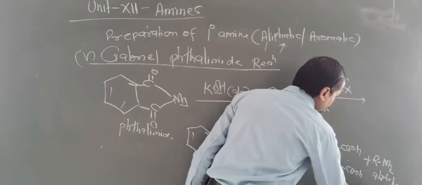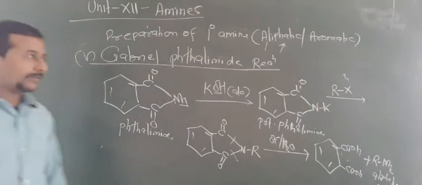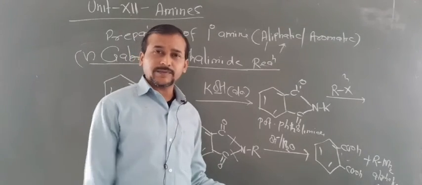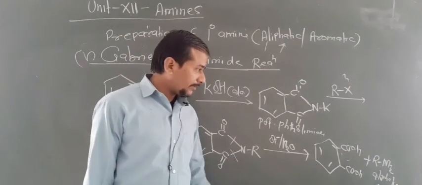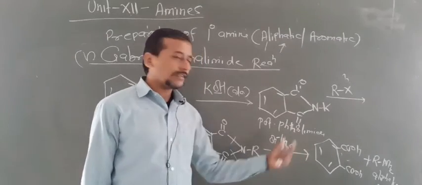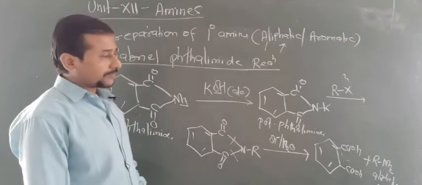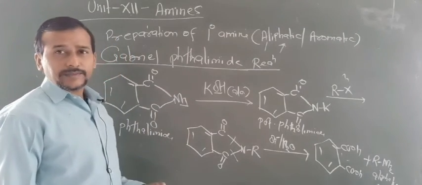Aliphatic 1 degree. So one question may arise: how can we prepare the 1 degree amines, which is the best method of preparation of aliphatic 1 degree amines? That is the Gabriel phthalimide. One question may arise: why do we not form aromatic 1 degree amines by these reactions?